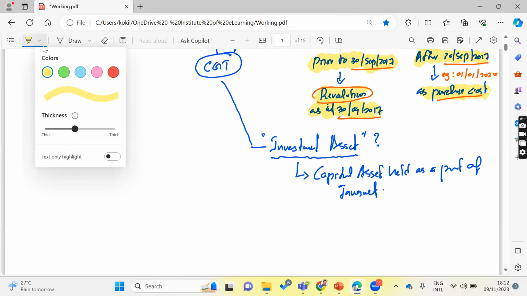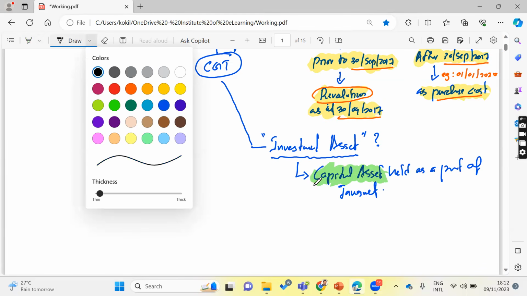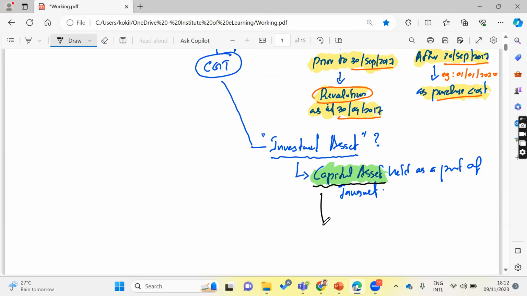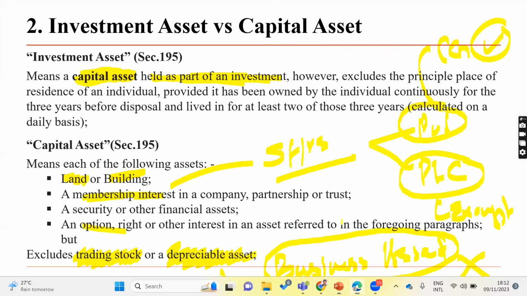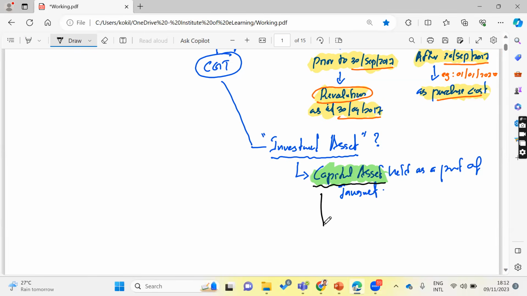What is called capital asset, right? Then what is meant by capital asset? Again, you have to look at what are the capital assets, right? Capital asset means mainly any asset, right? Following assets: land, building, membership interest, so and so, right? Here you need to remember, right? Capital asset in the sense lands, right? Buildings. මෙතන ලියන්නේ අත්‍යවශ්‍යම ටික විතරයි. Land, building, shares, membership interest, shares, right?